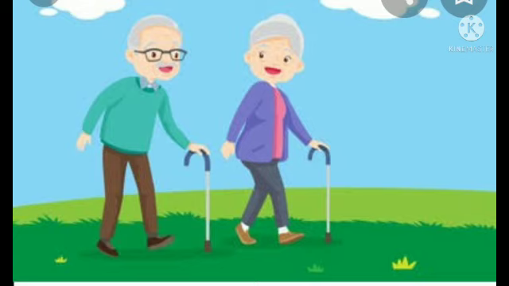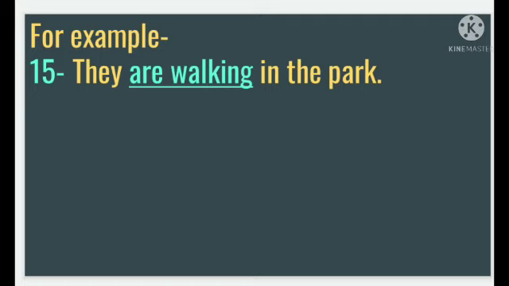Here our last example, example number 15. They are walking in the park. They, as I already told you, is a plural subject. So with they, what will we use? Yes, we will use are. They are, and here the verb is walk. So with the verb we have to use ing, means walking in the park. They are walking in the park.